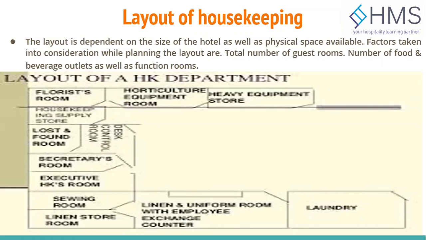The layout of the housekeeping department. The layout in the housekeeping is generally dependent upon the size of the hotel as well as the availability of the physical space. The factors that we take into consideration are the total number of guest rooms, number of food and beverage outlets, as well as the function rooms, also known as the banquet rooms, and the amount of manpower required for carrying out this task in 24 by 7 shifts, also known as the three shifts.